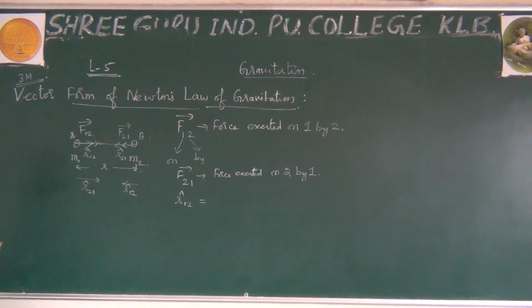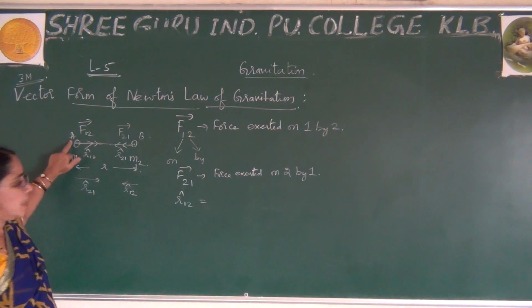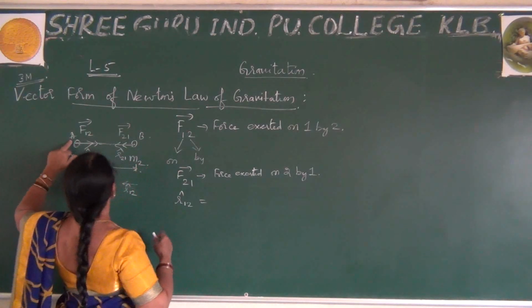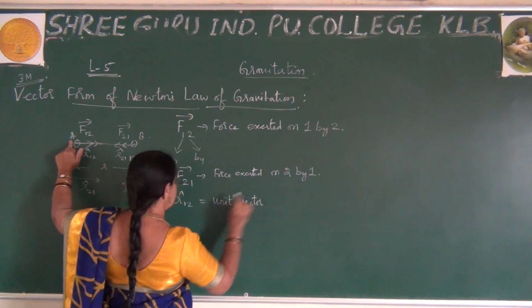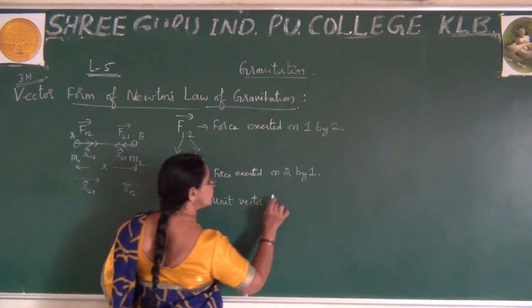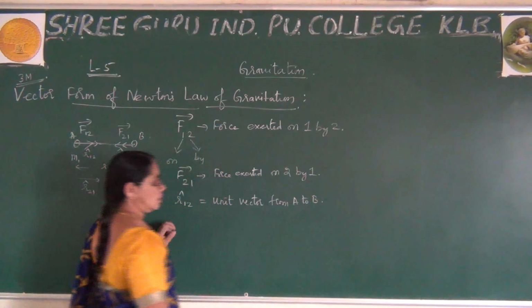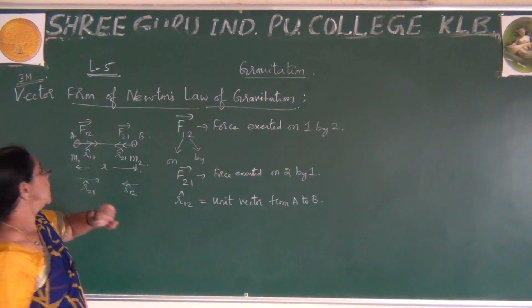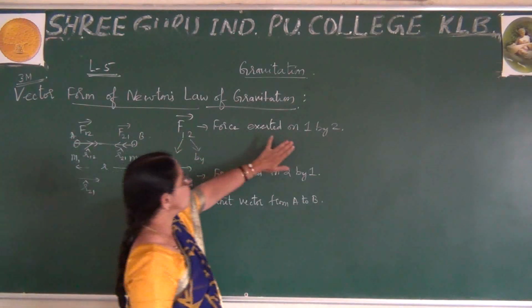The R12 unit vector is the unit vector from the first particle to the second particle. The first particle is A, so it is the unit vector from A to B. If the A and B alphabets cause confusion, I will write them here.